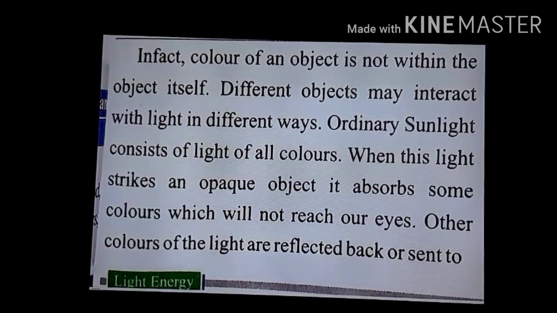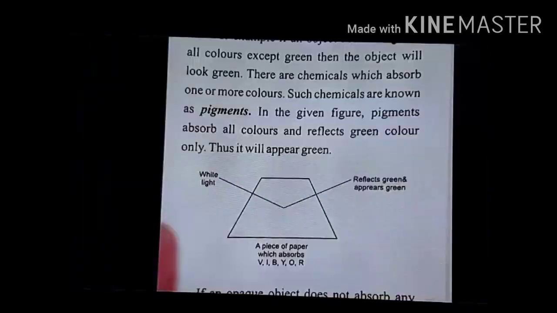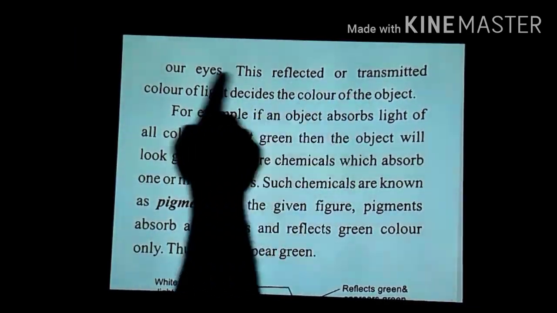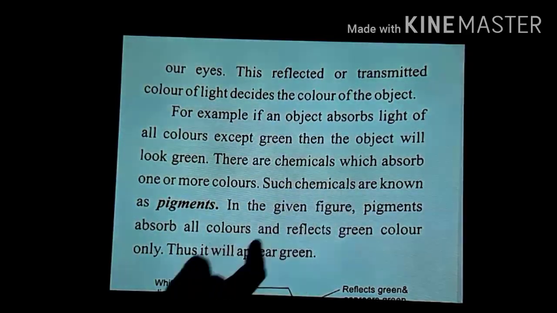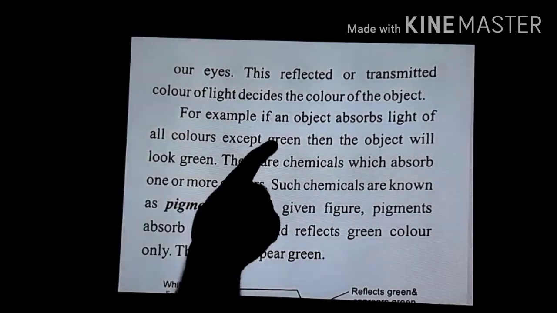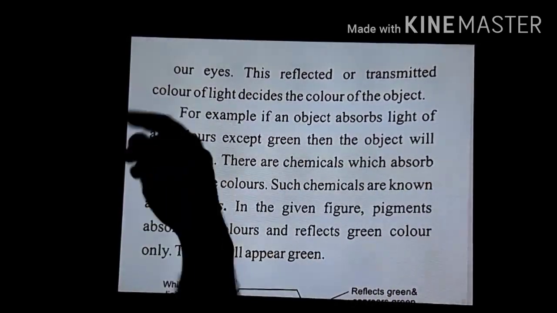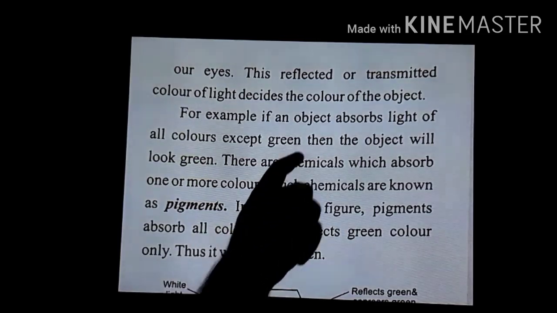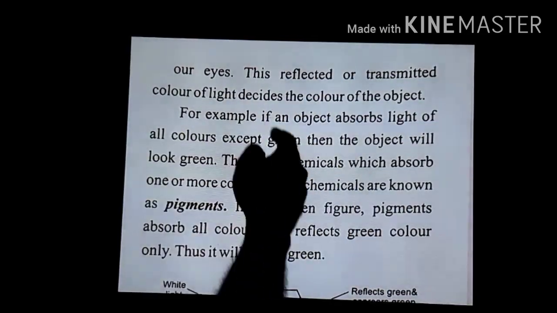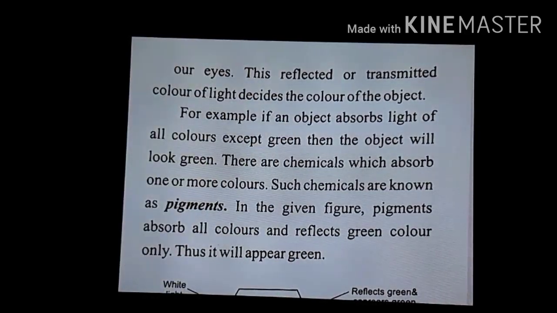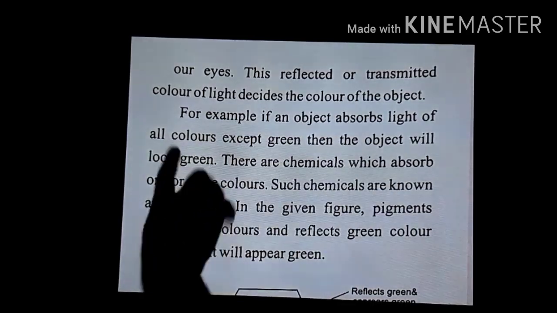Other colors of the light are reflected back or sent to our eyes. These reflected or transmitted colors of the light decide the color of the object. With this explanation you can easily understand. For example, suppose white light is falling on an object and this object absorbs all the colors except green. Except for the green color, it absorbs all the other colors, then the object will look green.